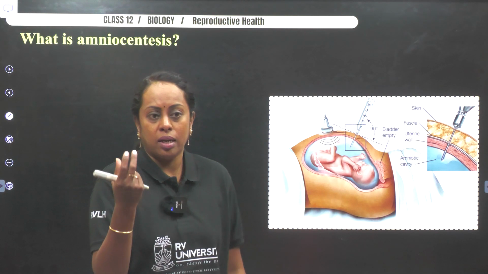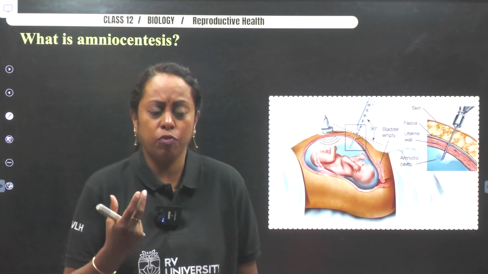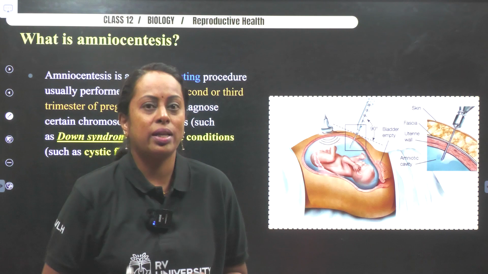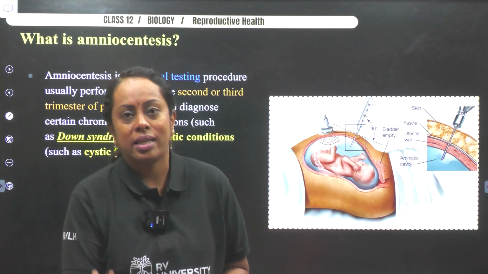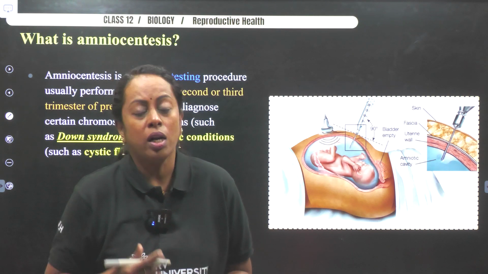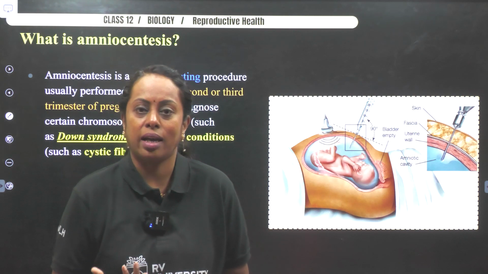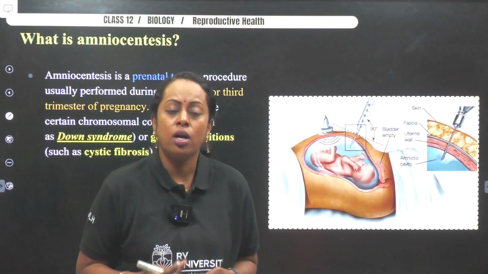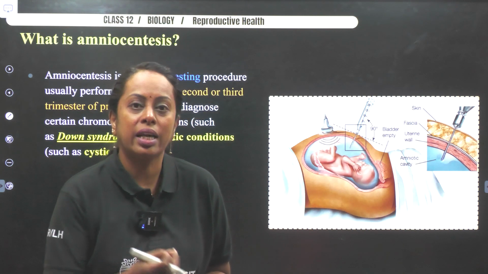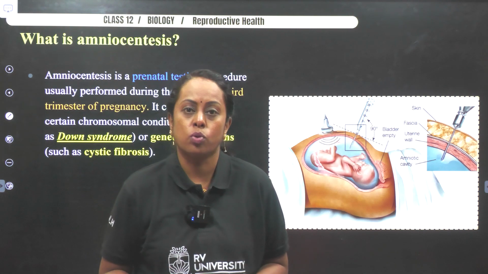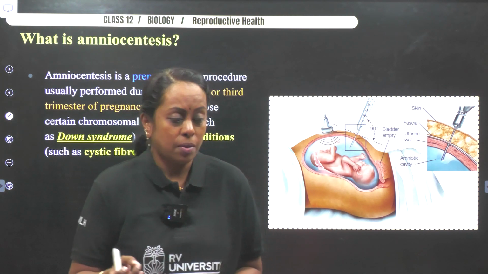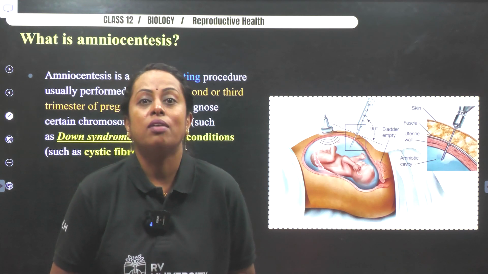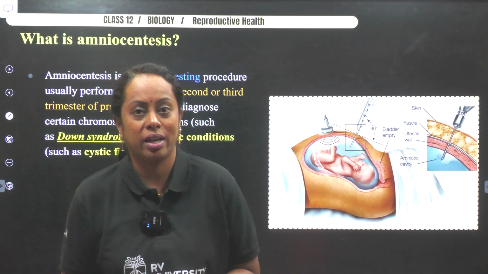So the fluid contains baby cells. Now the fluid will be transferred into a culture plate so that the cells can multiply and the cells are observed under the microscope. Now what do we observe in the cell? The number of chromosomes. So amniocentesis was a technique designed to find out different types of genetic disorders by studying the chromosome structure and number. Because if there is a major problem, whether to abort the child, what is the complication involved in it is also being studied here.